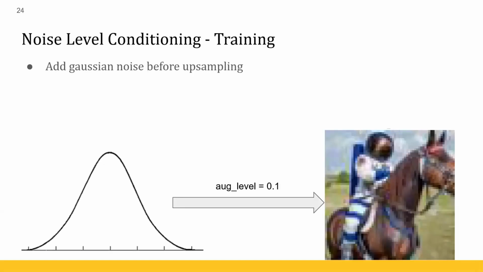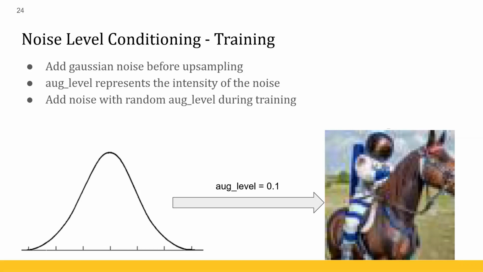So this noise level conditioning, what it is: before the current image is upsampled to a higher resolution, they add some Gaussian noise to that image. This augmentation level is representative of the intensity of that noise, and that noise is the same noise that is used to completely noise the images during the noising process in training. So during training and inference, the noise level conditioning is handled a little bit differently.